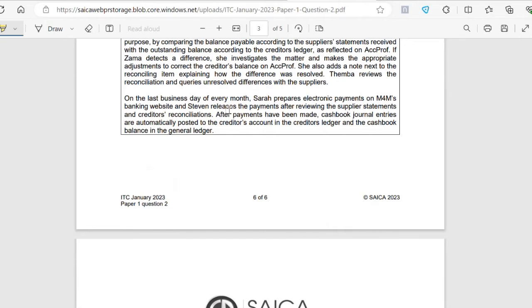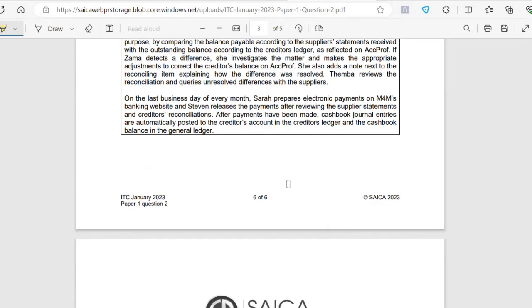And Stephen here only reviews supplier statements to the creditors' reconciliation. So he's not again reviewing the reconciliation that Zama has performed. He's just comparing the reconciliation to the supplier statement, which is a risk. No one is checking Zama's calculations. No one is checking her work.